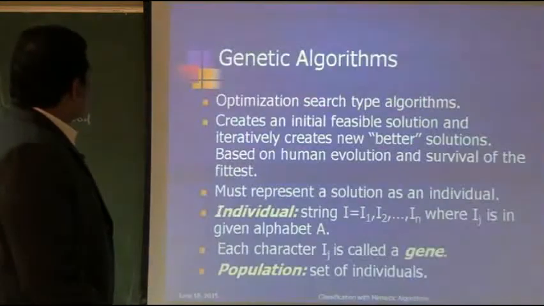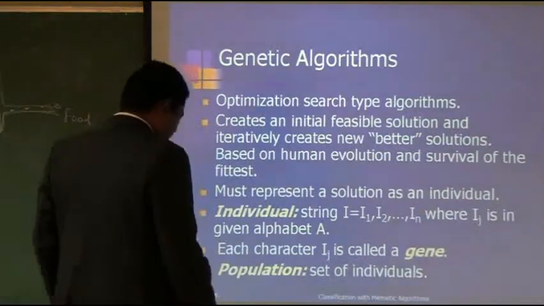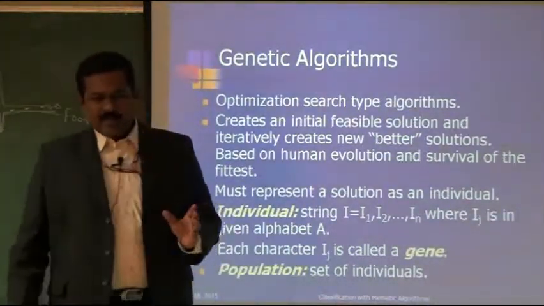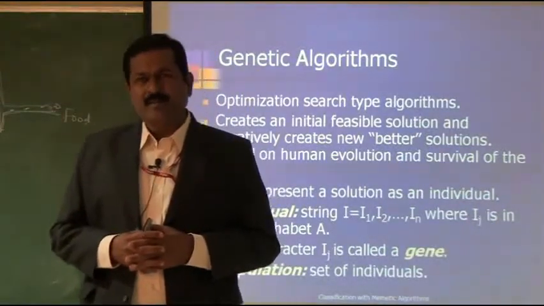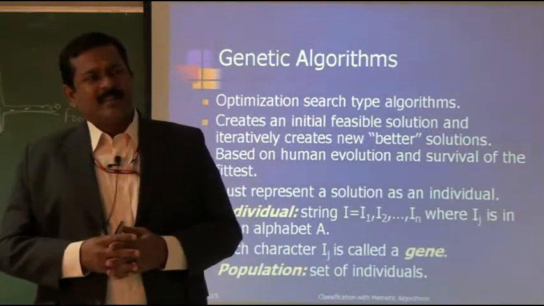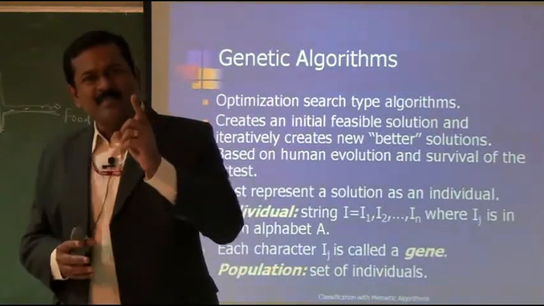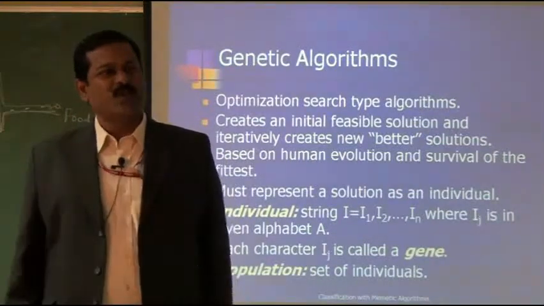So the NP complete problems. So let us see what genetic algorithm says. I would like to tell you one point: for all the diseases in the world, is there any one single medicine which can cure all the diseases? No, not at all possible.